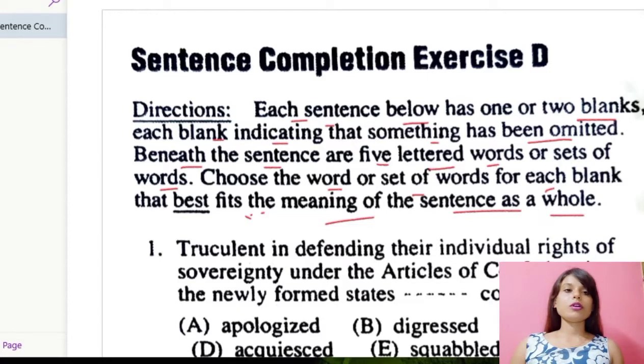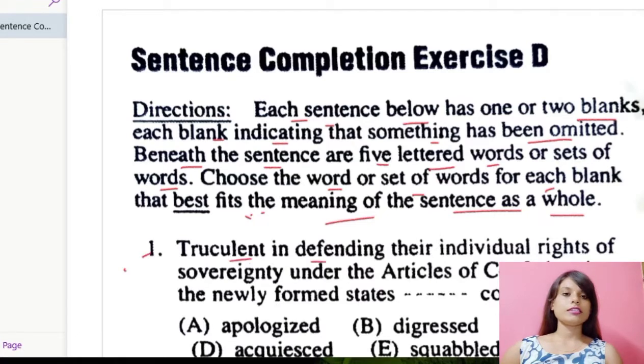So you need to pick out the correct meaning of the word and put it in the blanks provided and make a good sentence which will provide the best meaning possible, because there are many options and you need to choose from the words which are given. Okay. So let us start with the first sentence.